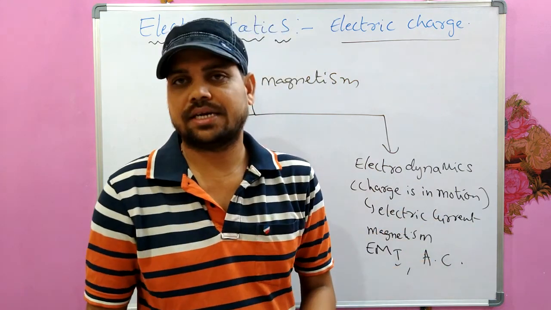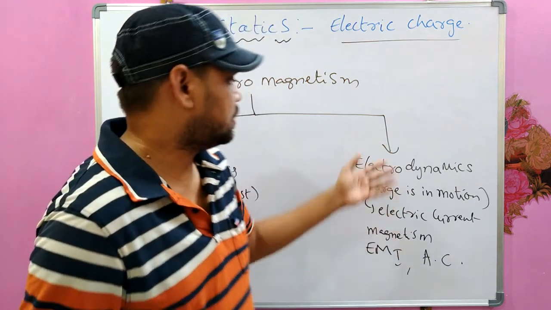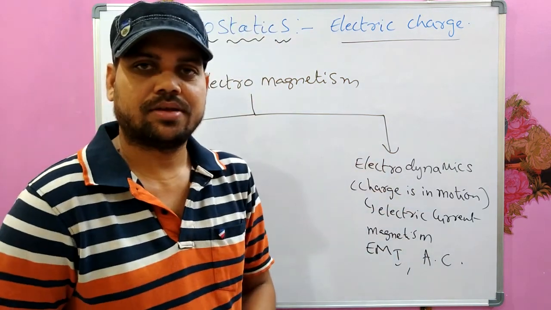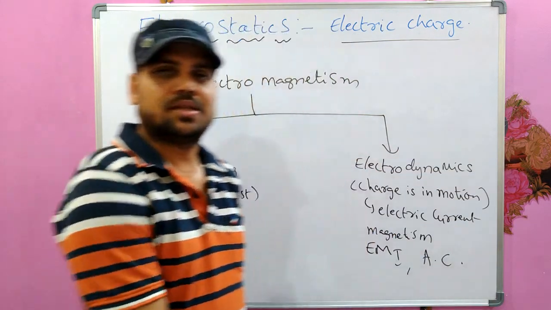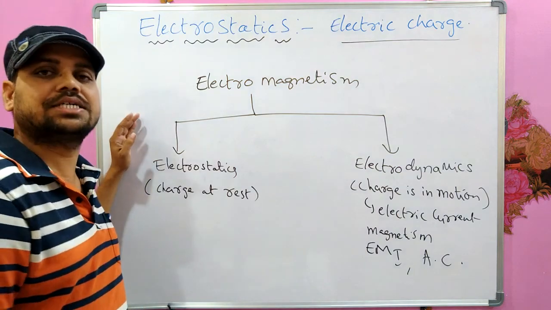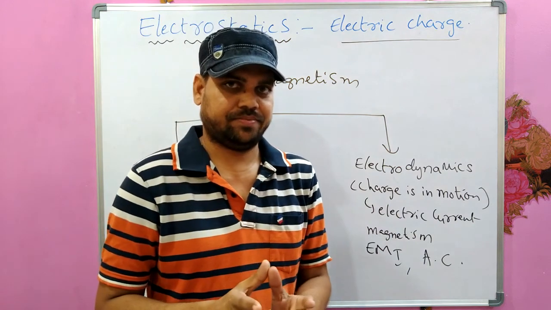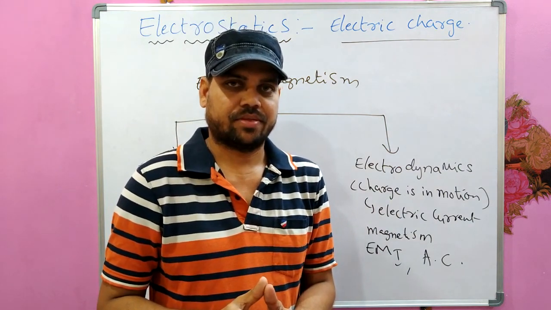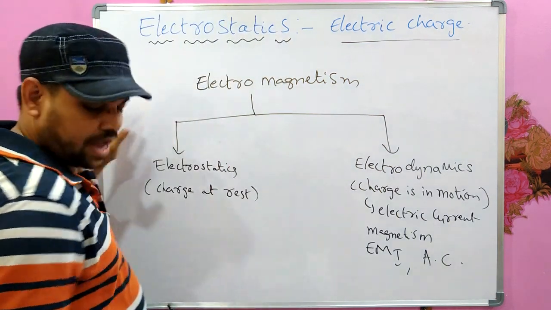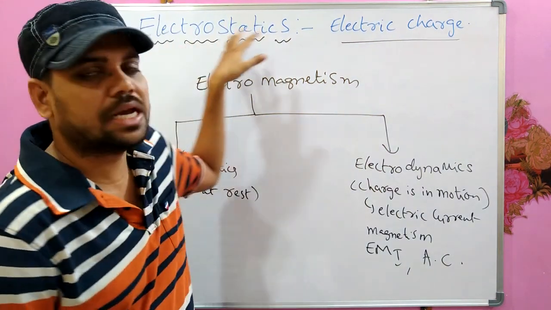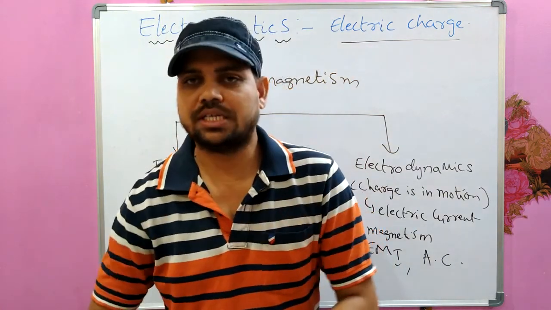And alternating currents, time dependent currents, we also read under electrodynamics. So before we move on to electrodynamics, the first thing we have to read is electrostatics, where charge is at rest. That is why I have named the chapter electrostatics, which talks about the charge which is at rest.